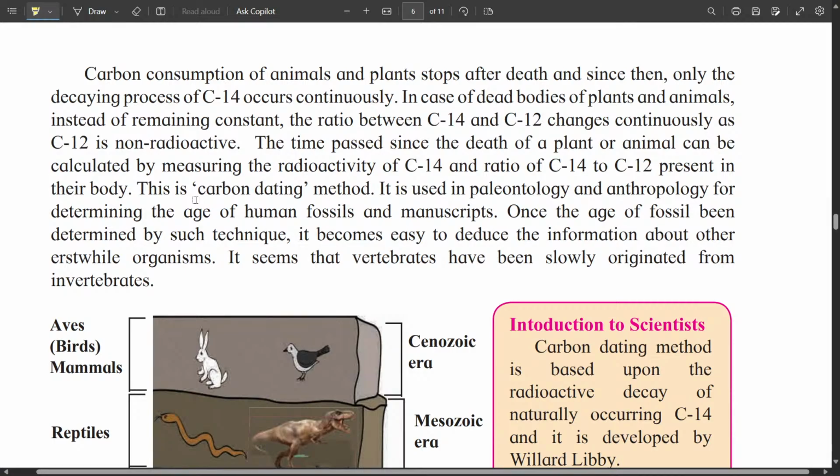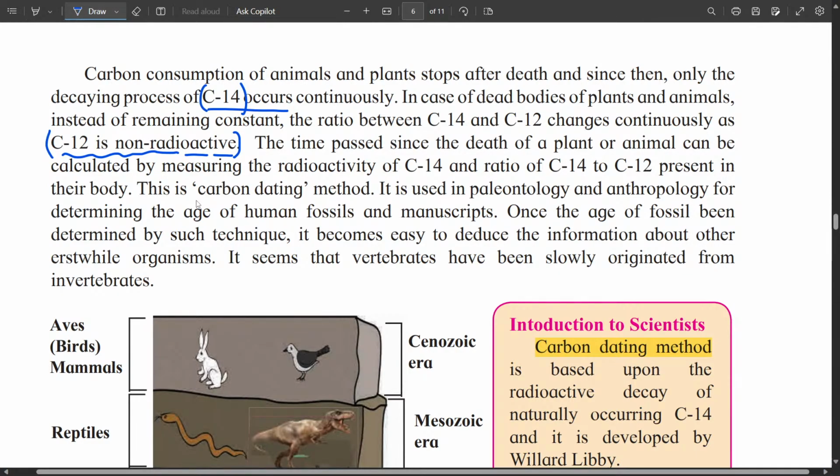Now when these fossils are found, their age can be determined by a method called the carbon dating method. How does this carbon dating method work? Carbon has 2 isotopes. One is carbon 12, which is a non-radioactive isotope, and the other is carbon 14, which is a radioactive isotope.